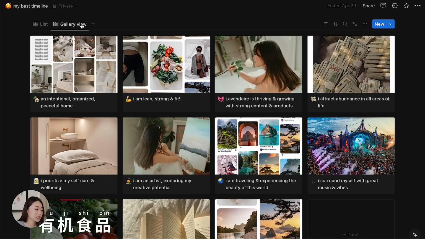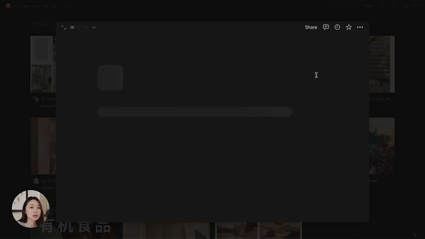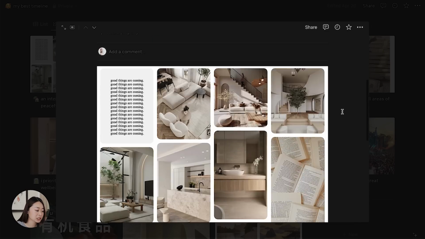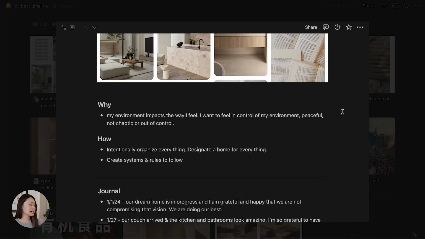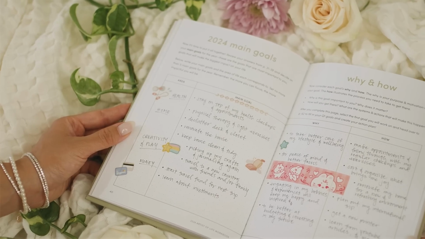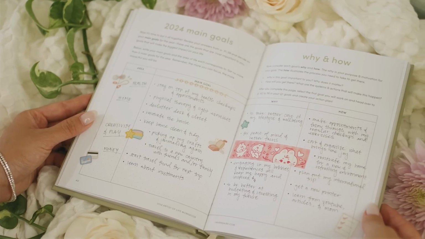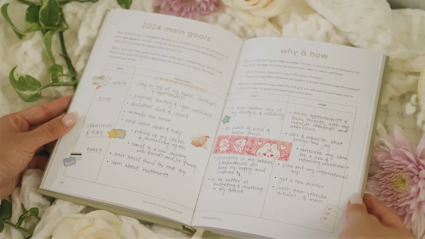And usually I just do text, but I started to add visuals to my goals just because I'm a visual person. And so this essentially becomes like a vision board of your exact goals for the year. And then what I love about Notion is that you can click into these and then you can write notes. Okay, so this is essentially taken from the workbook. In the workbook, you write your goals, you write why this goal matters to you, how you might achieve this goal, and then I just copied everything over to Notion so I can read it anytime I'm on my phone.